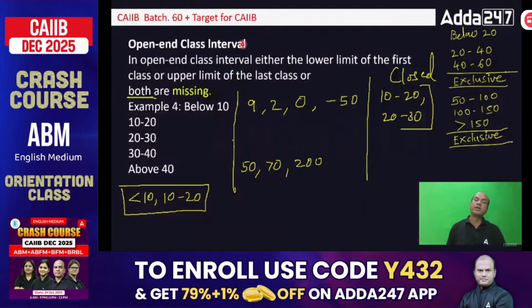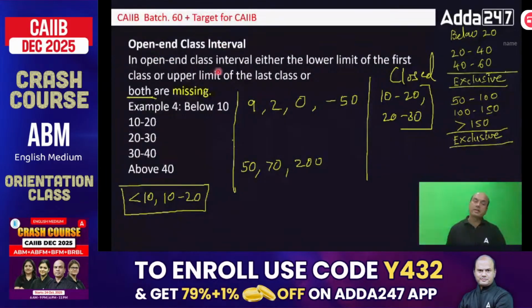So next now. Open-ended class interval. What is open-ended? Open-ended means, suppose if I tell you any number above 50. So what does it mean? It's open-ended. From 50 it can go to 100, to 1000, to 1 lakh, to 1 crore, to anything. So whenever the upper end is missing or lower end is missing, any number below 10, it can be 0 also, it can be minus 10 also, it can be minus 1 lakh also, anything.